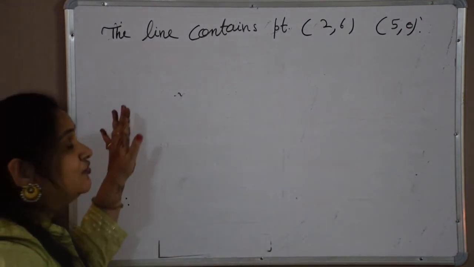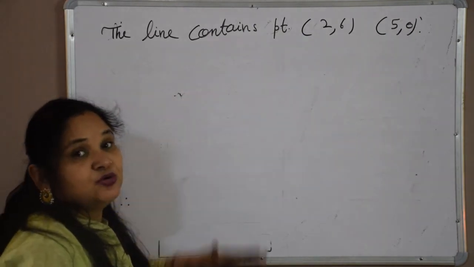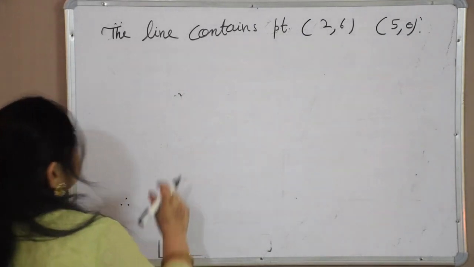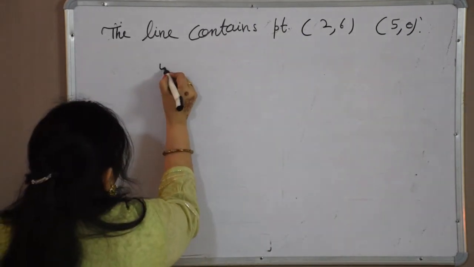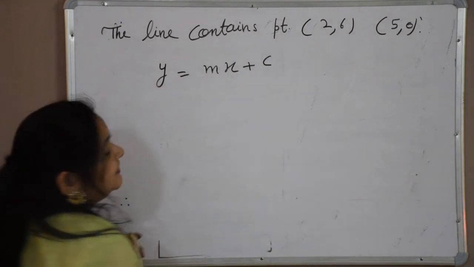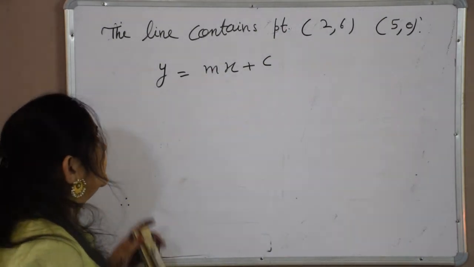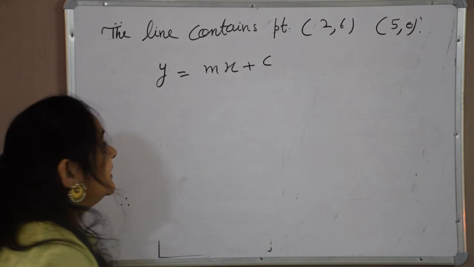Now we have to find the equation of the line which contains these points. Now 2 points are given to us. So first of all, let the equation of the line be y is equal to mx plus c, where we need to find both things, m and c, that is, we need to find the slope as well as the y-intercept.